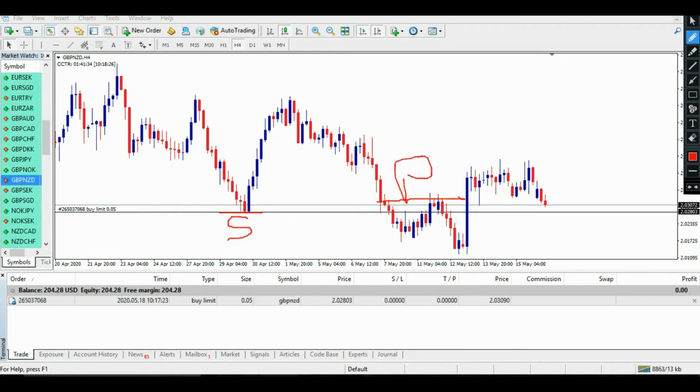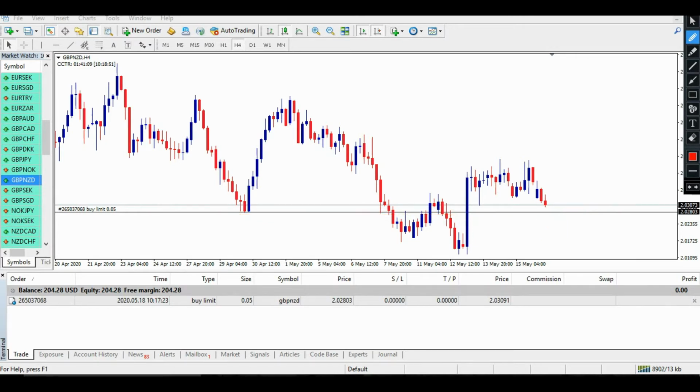See, that resistance has been broken out by this bearish candle, and previously this particular resistance was acting as a support. And now the price is going to approach this particular level, so this will be my support number one. So here I am going to place a buy order.